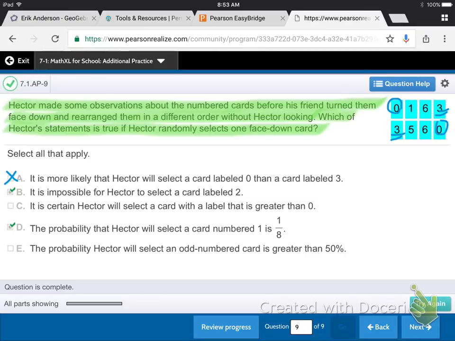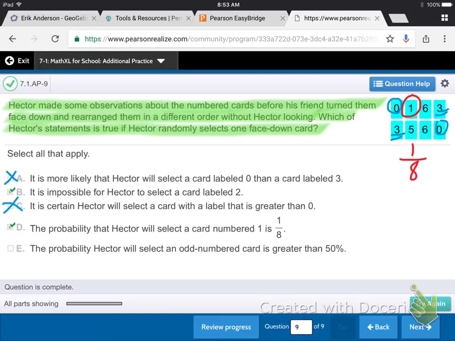And then selection C. It is certain that Hector will select a card with a label that is greater than 0. Well, if it's certain, then all the cards have to be greater than 0, but they're not all greater than 0, right? Because some of them are 0. So not all of them are greater than 0, so it can't be C. D, the probability that Hector will select a card numbered 1 is 1 out of 8. Well, let's see. We have, how many 1s are in there? We have 1 out of how many cards total? 8. So it is 1 out of 8 that he will select that one.